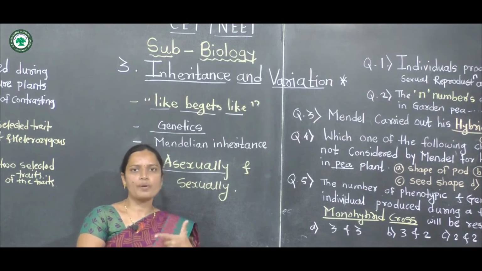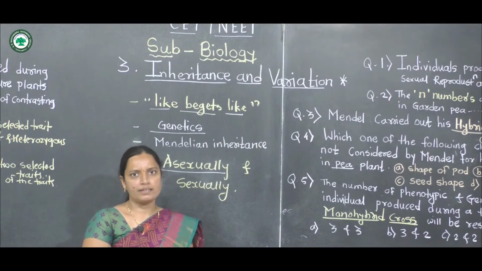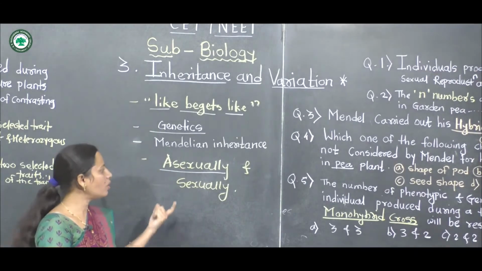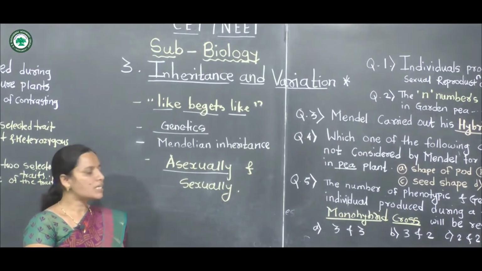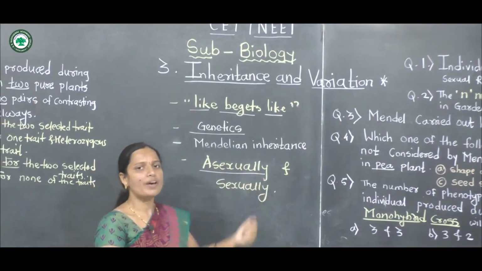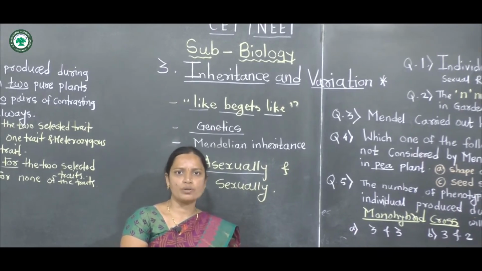The offspring produced is different from its parents, which means variation occurs in sexually reproducing organisms. But in asexual reproduction, there is no variation. Evolutionary change does not occur in asexual reproduction.